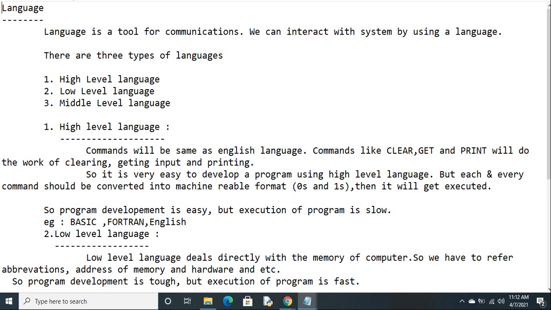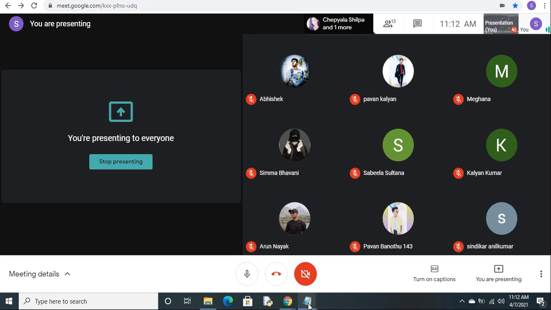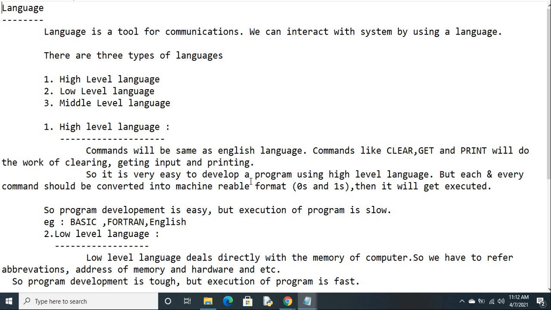These languages are basically categorized into three types: high level languages, low level languages, and middle level languages. Clear? High level, low level, and middle level. So there are three types of languages. Let's come to high level programming languages.